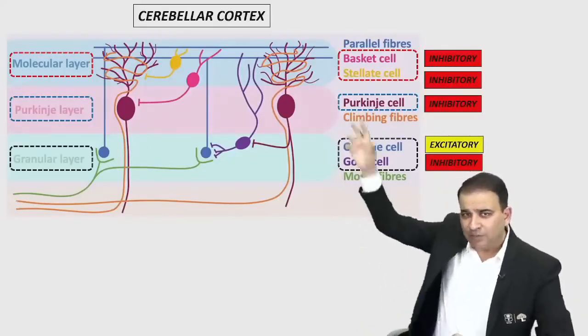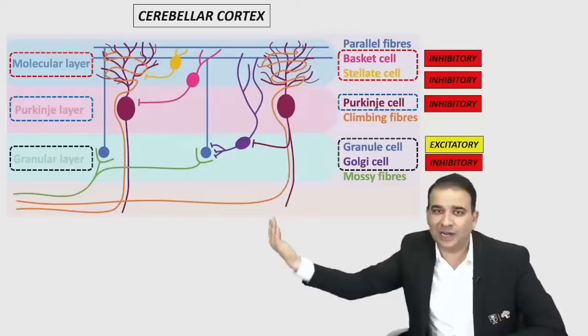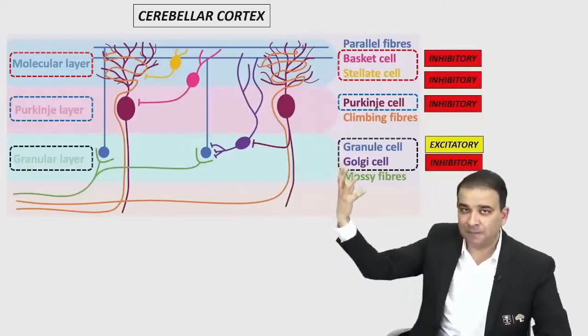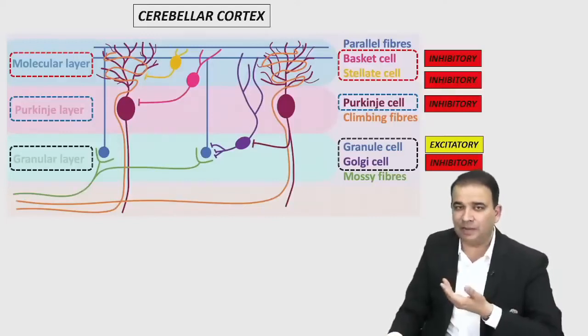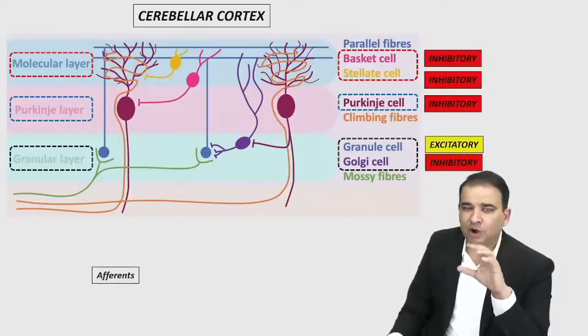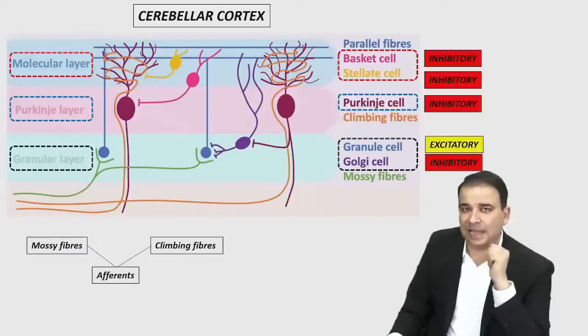Now, apart from these cells, you can see some fibers are coming from outside and going into the cerebellum. The afferent fibers. Before we talk about the efferent, what are the afferent fibers? The afferent fibers into the cerebellum are of two types. Some of them are called as mossy fibers, and some of them are called as climbing fibers, guys.